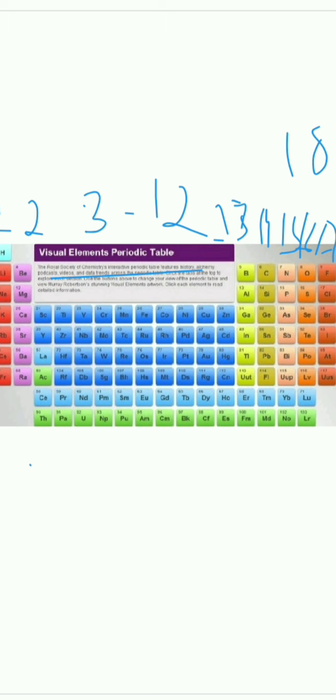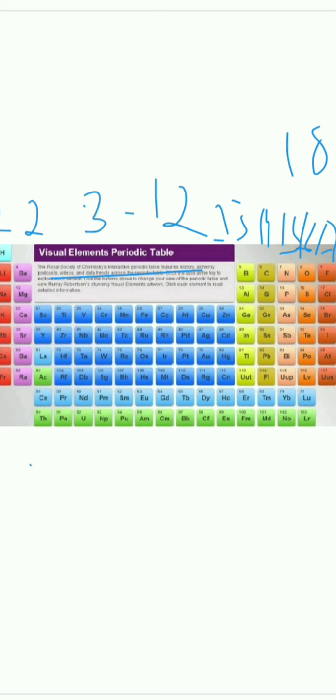What is the name of group 1? It is alkali metal. So these are alkali metals, and they form strong alkalis with water. Thus they are known as alkali metals. Now moving on to the next group, that is group 2. They are known as alkaline earth metals because they form weaker alkalis as compared to group 1.